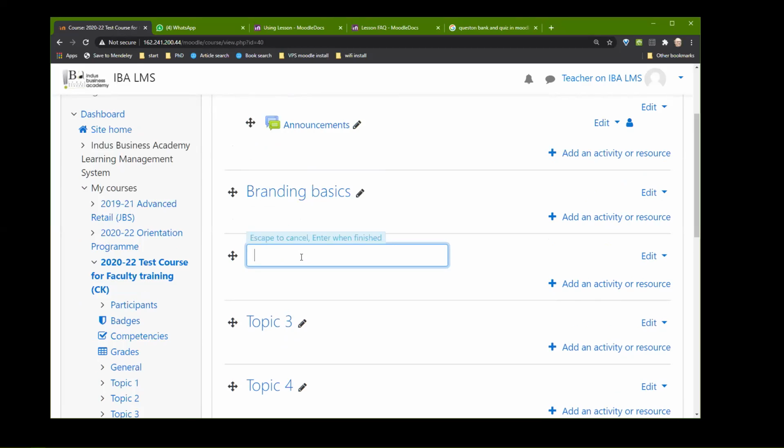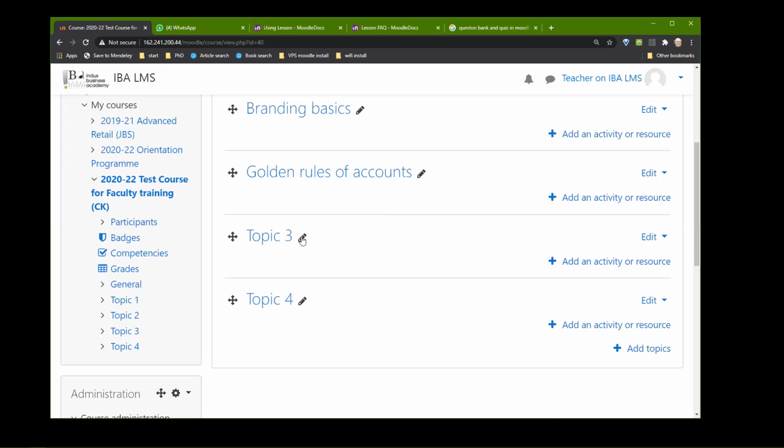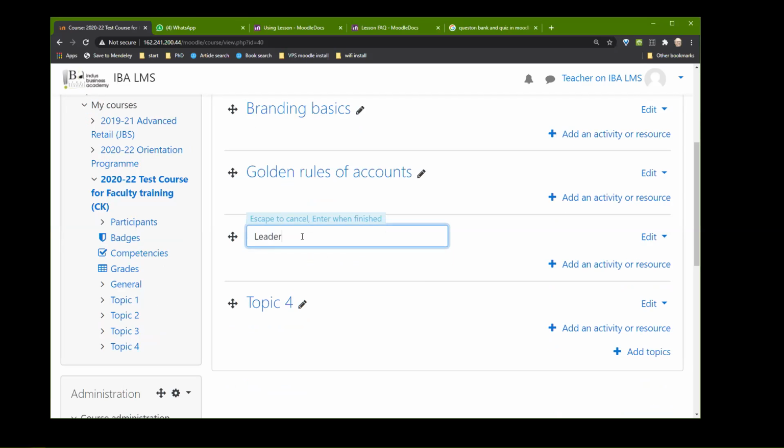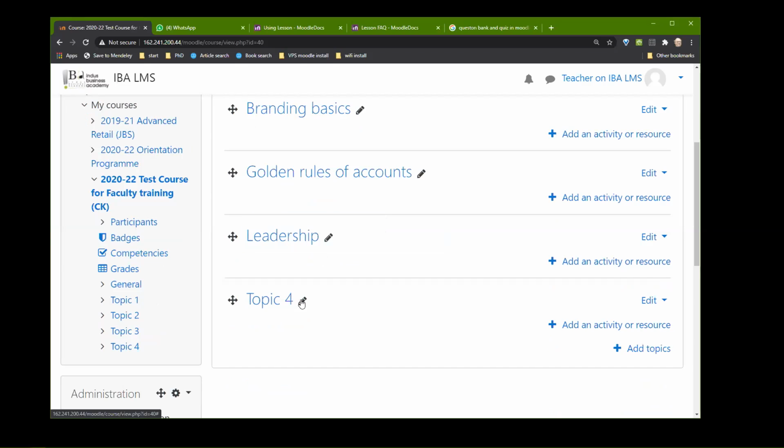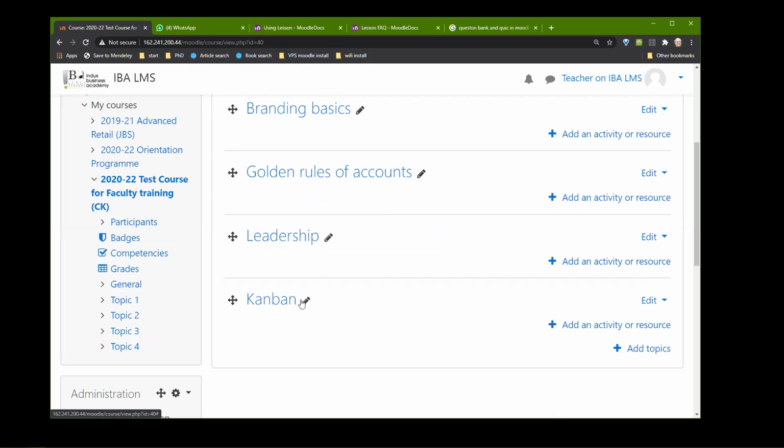What is it? What is the debit, what comes in, and credit, what goes out? What are all those called? Golden rules of accounts. All right, thank you. Golden rules of accounts. Three, leadership. Four, Kanban. I'm just taking the four major. Sorry, Murlidhar sir. Okay, but let's do that also.